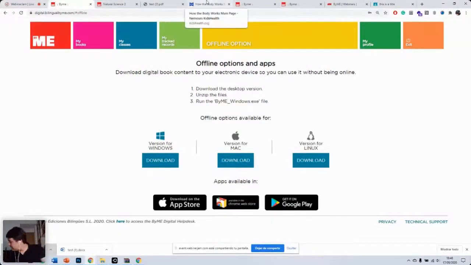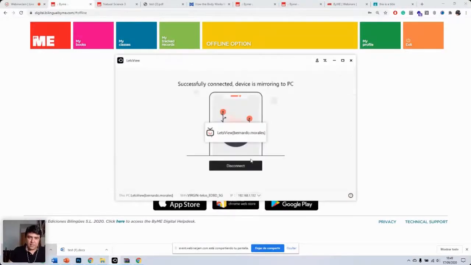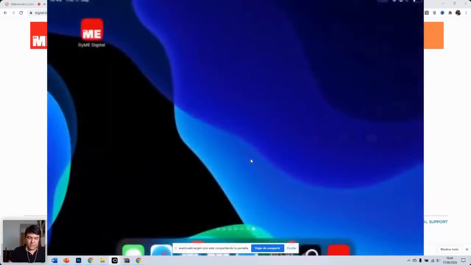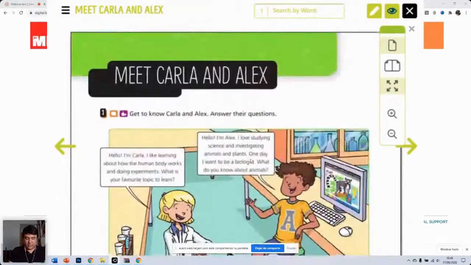Maybe I can share this again. Let me show you. Let me see if I can. This is still working. Just bear with me for a second. I think now you can see my screen. So as you can see here, if you open the app, let me see here.